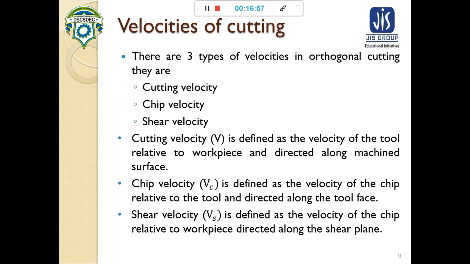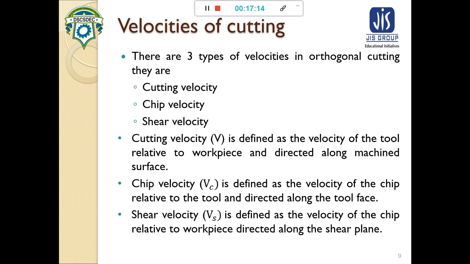Now the chip velocity is defined as the velocity of the chip relative to the tool and directed along the tool face.